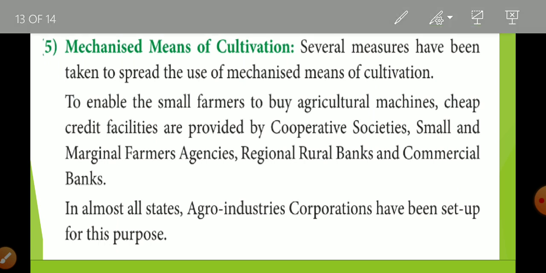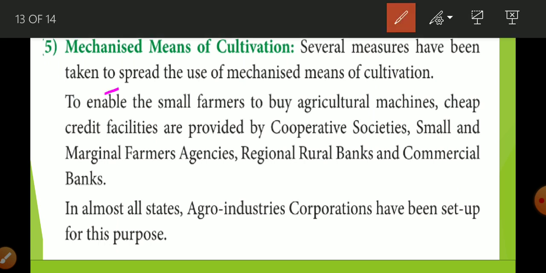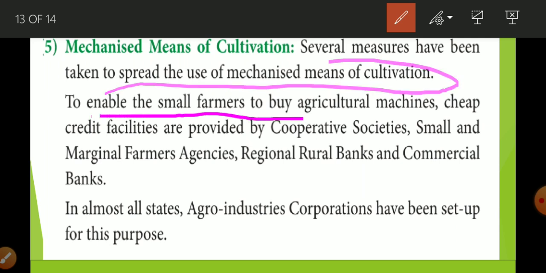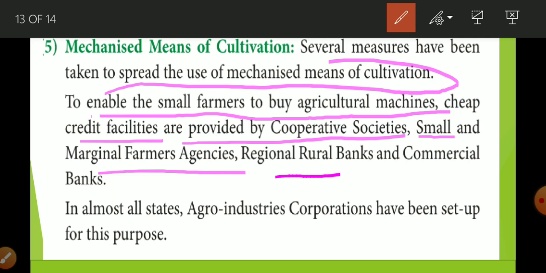Several measures have been taken to enable small farmers to buy agriculture machines: cheap credit facilities provided by cooperative societies, small marginal farmer agency, regional rural banks, and commercial banks. All these rural banking systems provide credit so that they can purchase modern equipment and machines and do cultivation easily in less time, so that farming becomes more profitable for them.